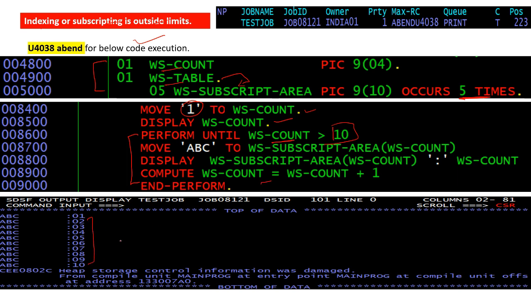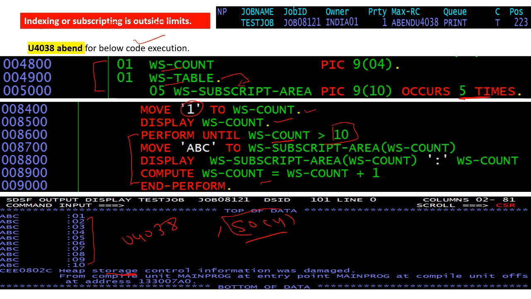So you will receive the U4038 abend, like it is a heap storage control abend. But I didn't receive the SOC4 abend here. I don't know what information brings this SOC4 event using indexing or subscripting.